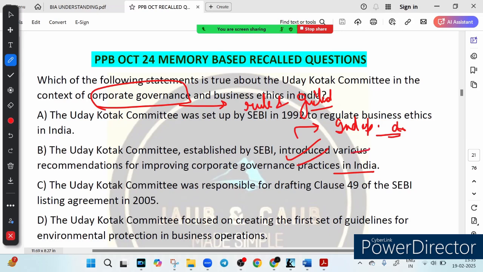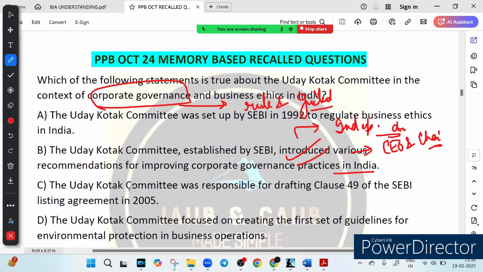And what else did this committee recommend? Separation of CEO and chairperson. It means that to reduce conflict of interest in management, CEO and chairperson should be separated. Improve transparency and disclosure, right? So these are the recommendations. That means companies should share more information with shareholders. For example, imagine a school where the principal also owns the school and controls everything. If there is no independent body to check decisions, corruption could happen. So the Uday Kotak committee recommendations aim at an independent check in corporate business.